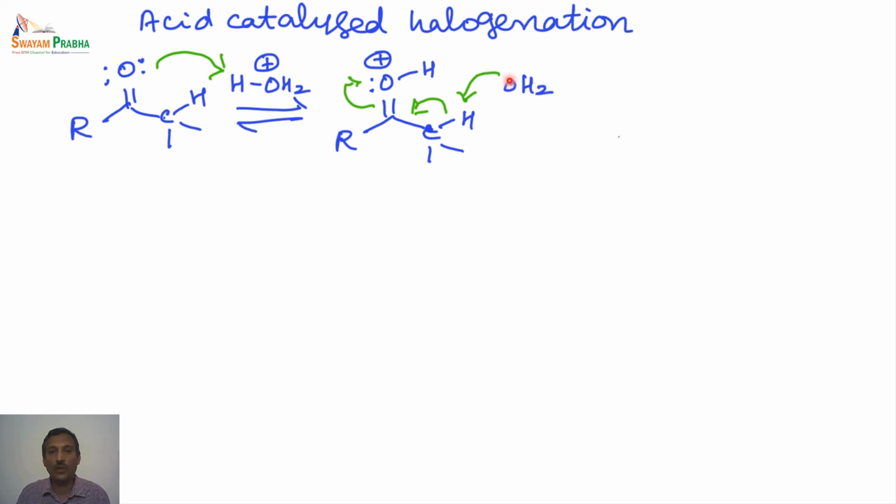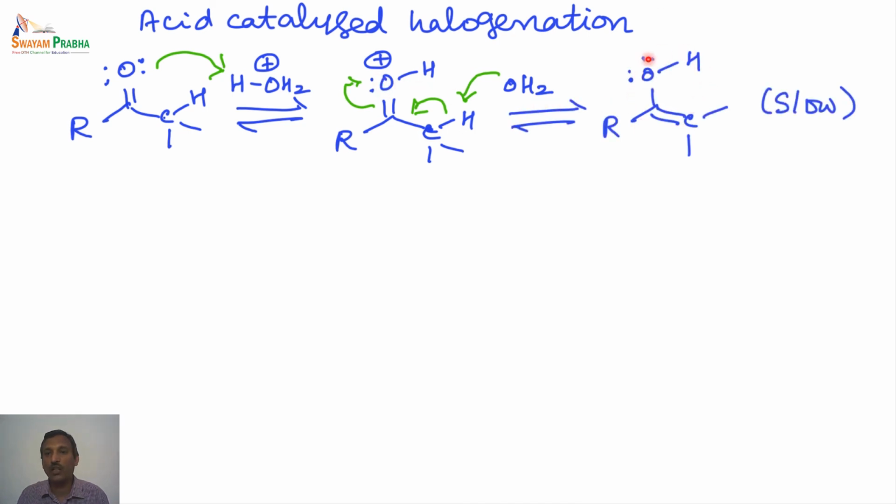The solvent water molecule which is present has a lone pair. So they abstract this particular proton, and this carbon hydrogen bond is now shifted between carbon and this carbon. So the oxygen's double bond is now shifted to the electropositive oxygen. So we end up with this particular enol like derivative. So this is an enol derivative. We have a double bond, ene, and we have an OH, alcohol. So this is very similar to the aldol condensation. This is also the first step for the halogenation reaction as well, and this is a very slow step, or this is the rate determining step.